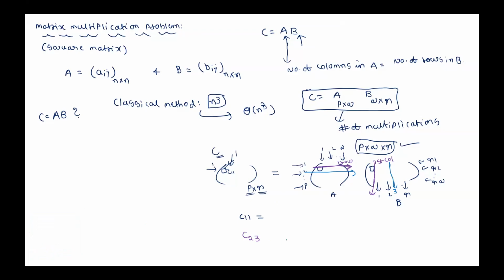A row in the first matrix, a column in the second matrix, corresponding elements product, then sum.